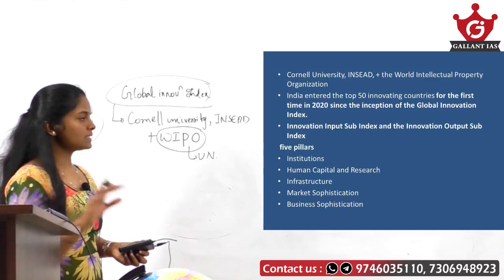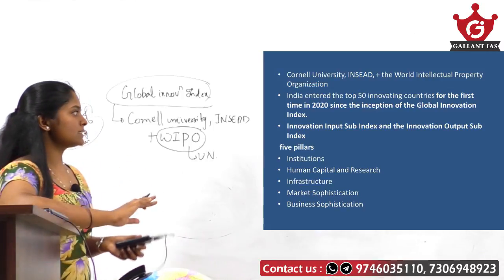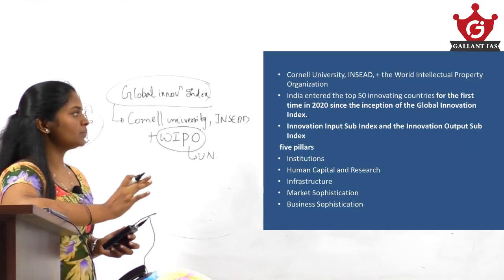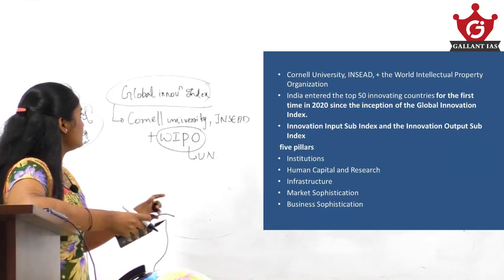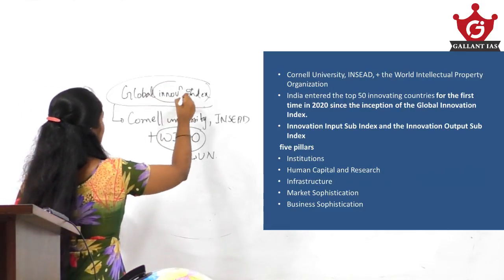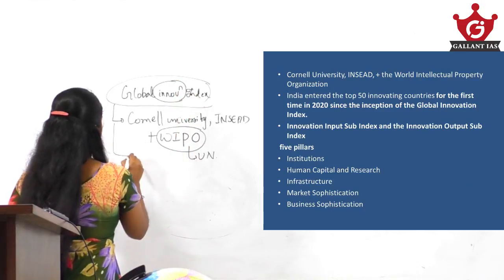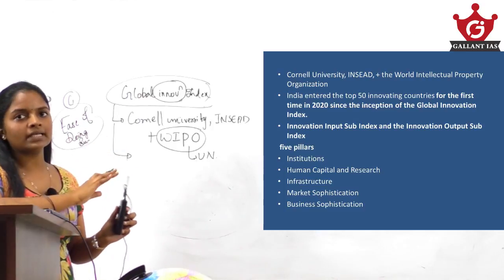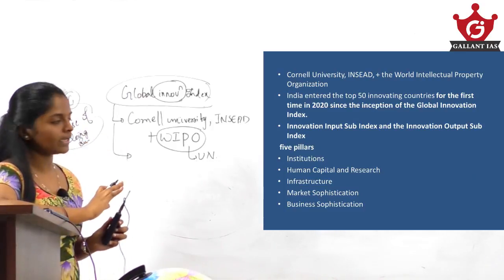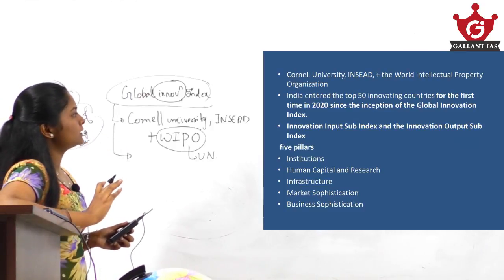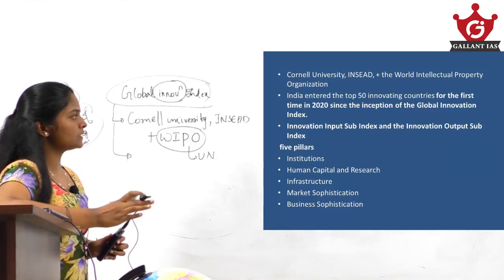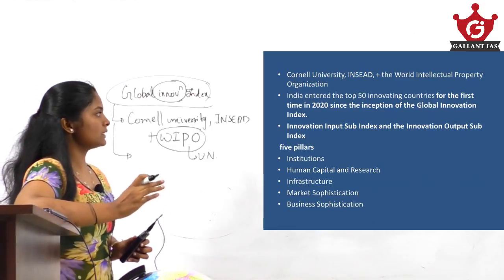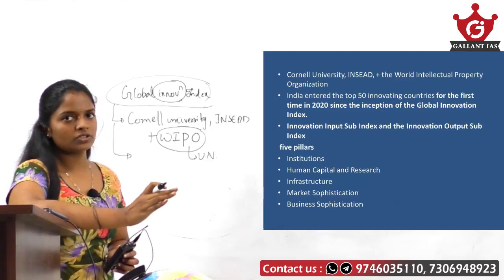Okay, and this Global Innovation Index seeks to assist economies in evaluating their innovation performance. From the name itself, this Global Innovation Index compares the performance of countries regarding innovation. Then India entered the top 50 innovating countries for the first time in 2020 since the inception of the Global Innovation Index.